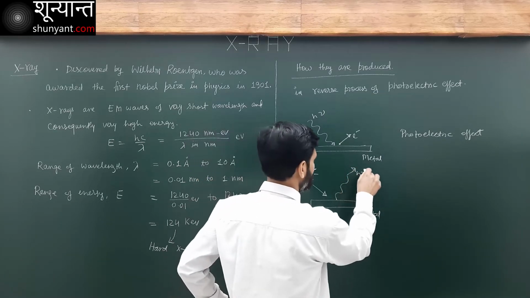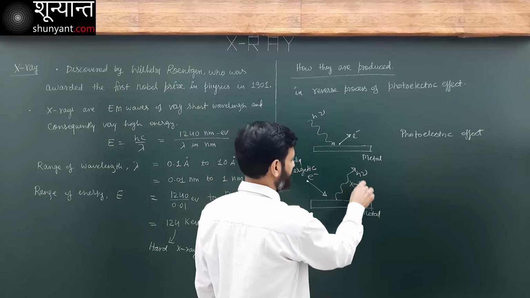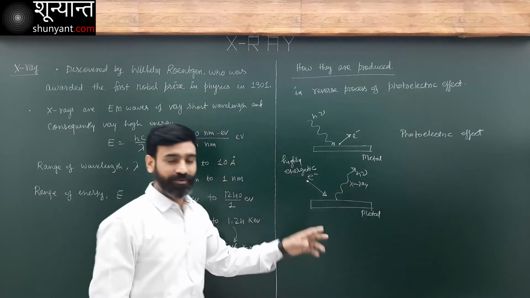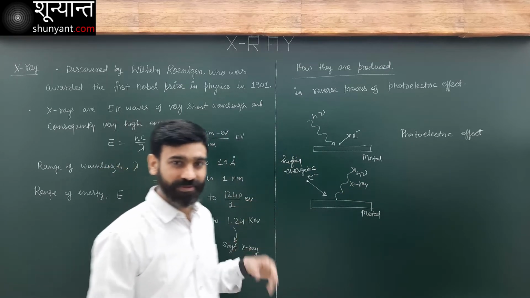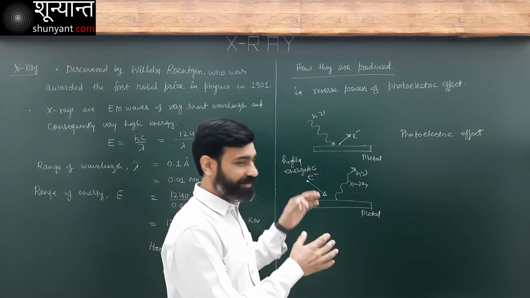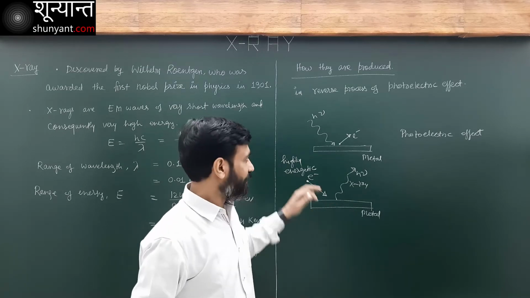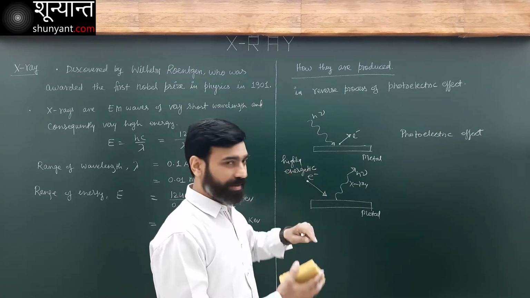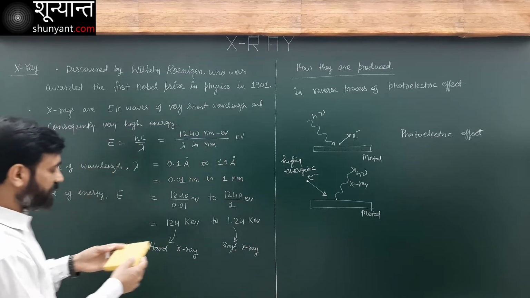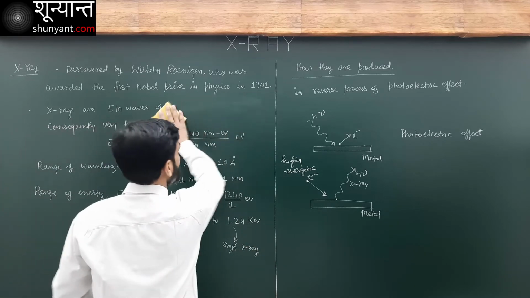These photons are known as X-ray. This is how X-rays are produced. This is just a schematic, just to give you an idea. Now there is a separate arrangement to produce it. Let's look at that arrangement.